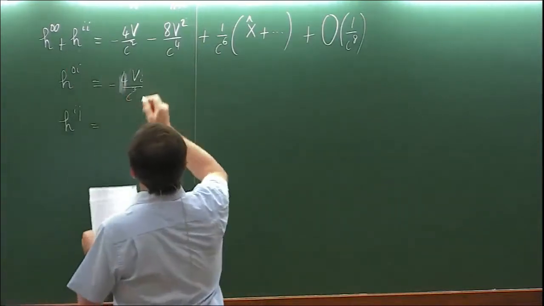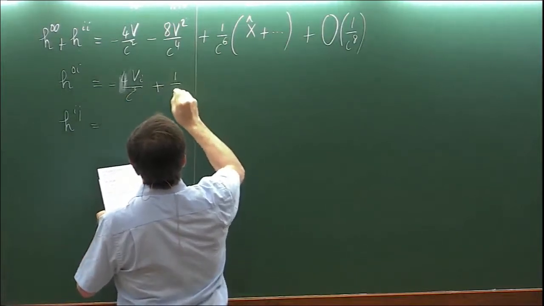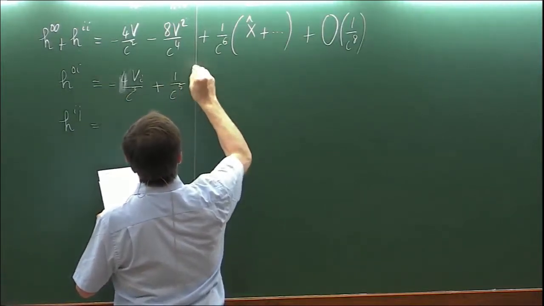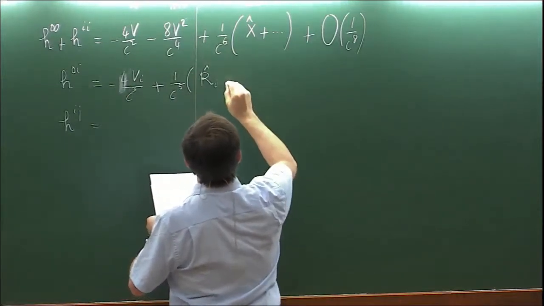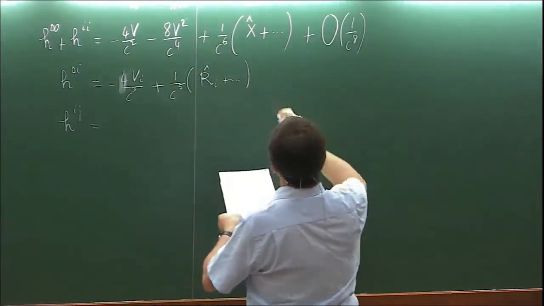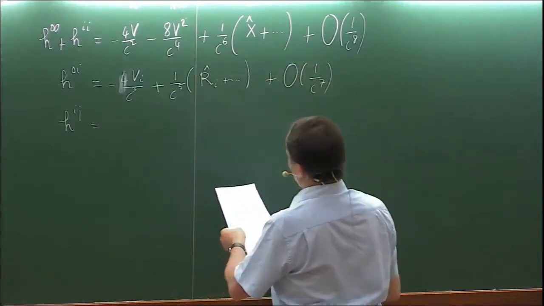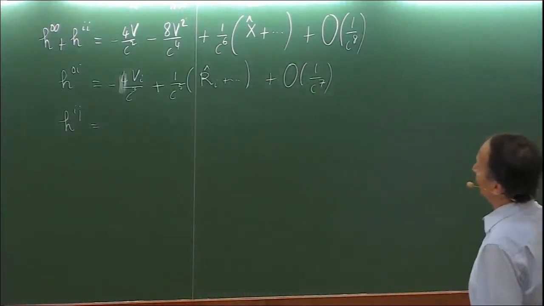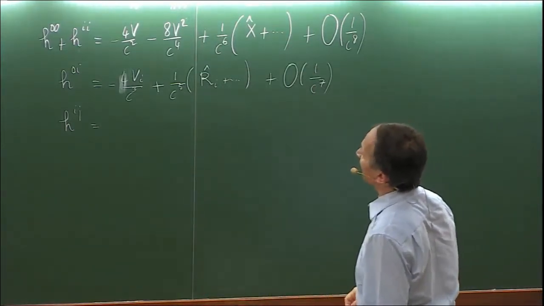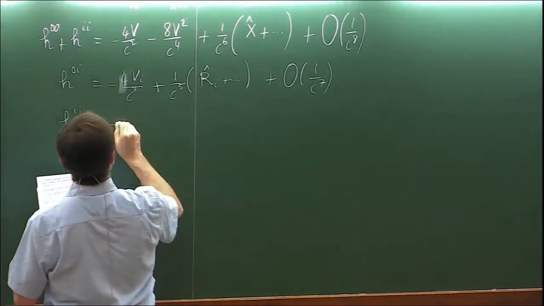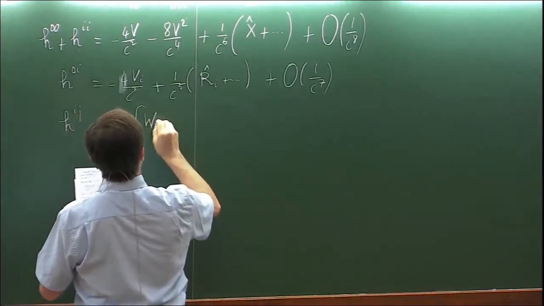Now, for the time-space component, I will go to higher order. So there will be 1 over c^5. There will be some potential Ri plus other terms. I don't write all the details, of course. So this will be accurate up to 5th order. And in the spatial metric, there will be some potential which is purely vectorial.